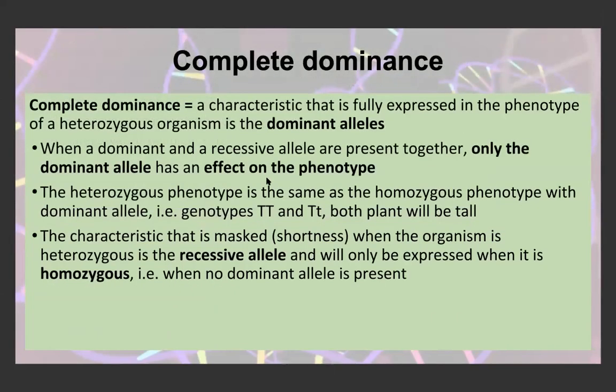If an organism has complete dominance, that means that the characteristic that is fully expressed in the phenotype of a heterozygous organism is the dominant allele. When a dominant and recessive allele are present together, only the dominant allele has an effect on the phenotype. We know that from looking at heterozygous organisms. So the heterozygous phenotype is the same as the homozygous dominant phenotype. The offspring that is heterozygous has the same appearance as the offspring that is homozygous dominant.